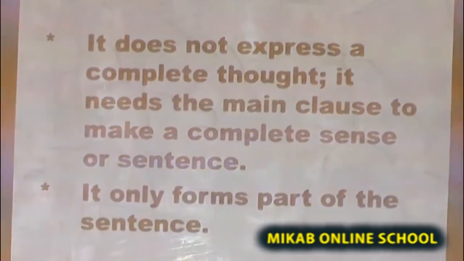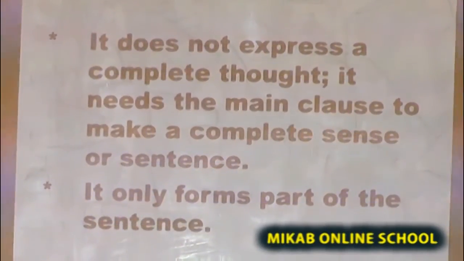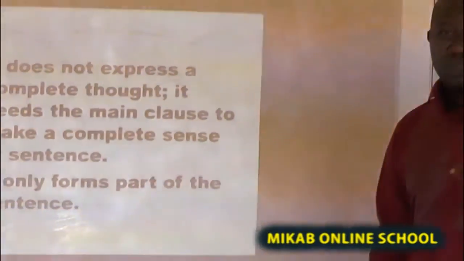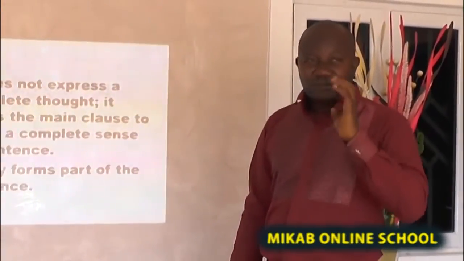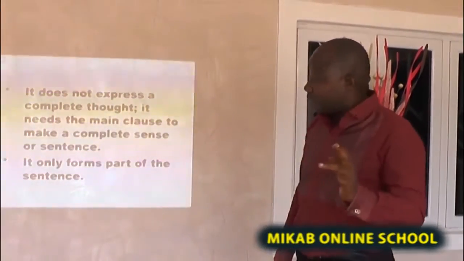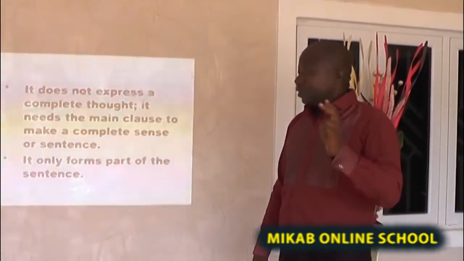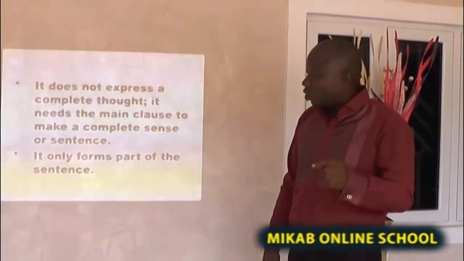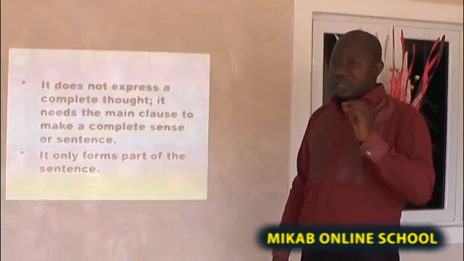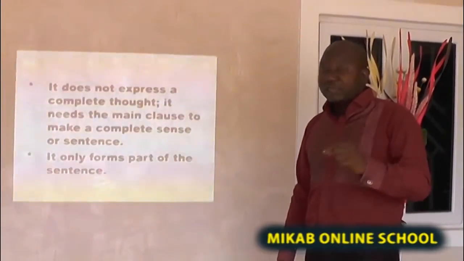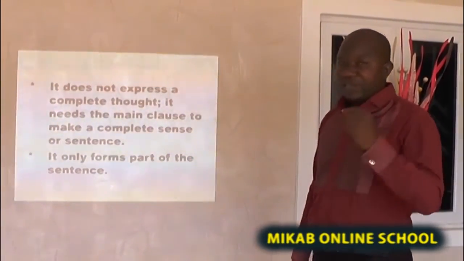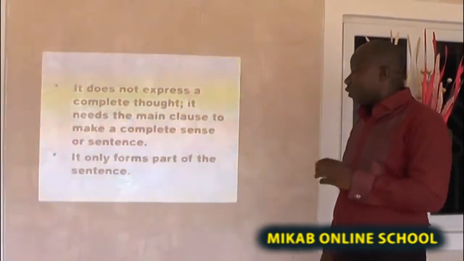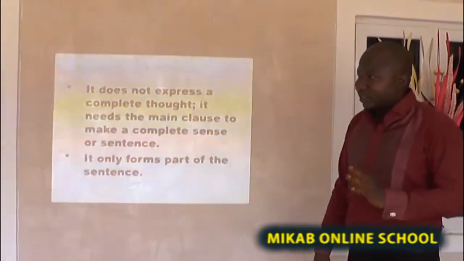An expression classified as a subordinate clause must have these 4 features.